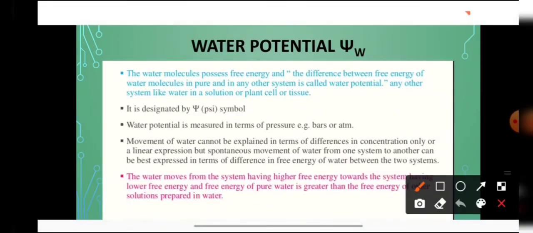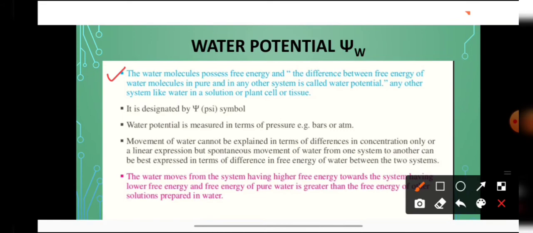Now students, what is water potential? The water molecules possess free energy, and the difference between the free energy of water molecules in pure state and in any other system is known as water potential. Any other system like water in a solution or plant tissue or animal tissue. So I have told you that pure water has maximum free energy.